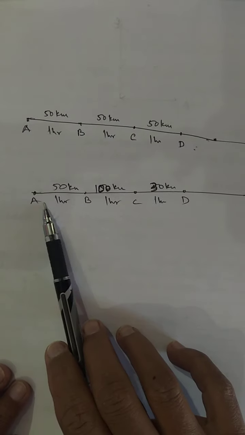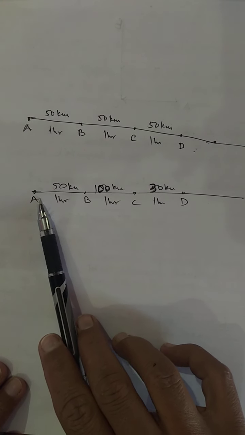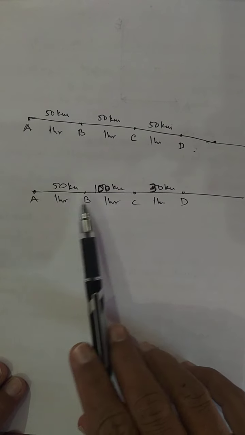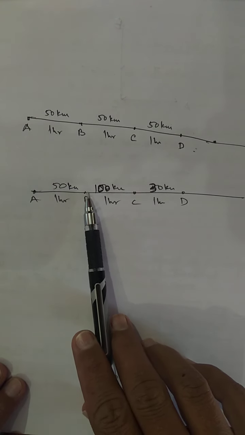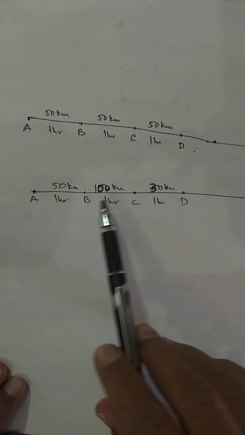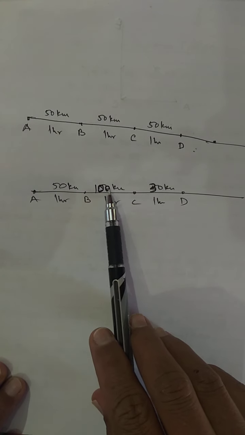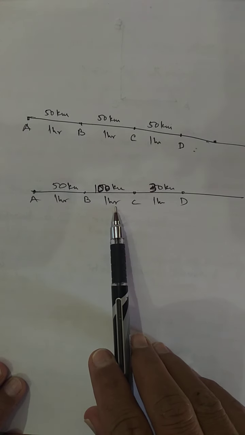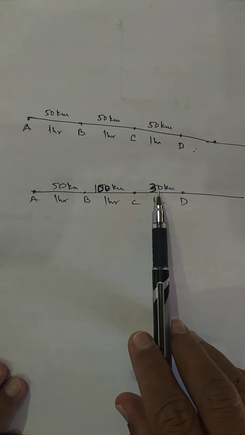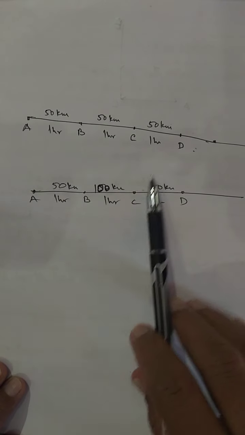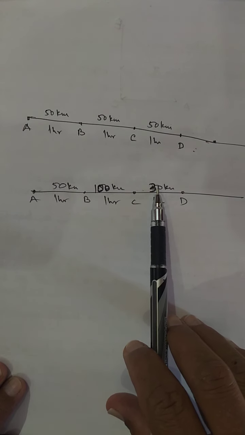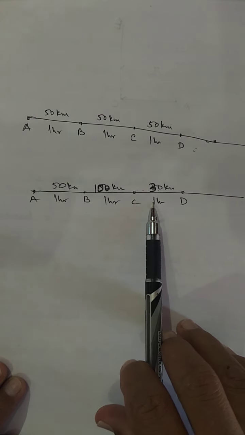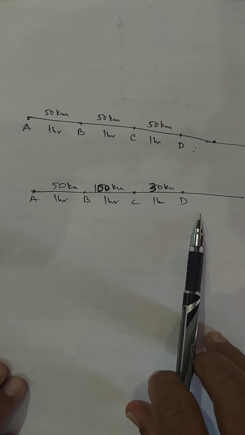non-uniform motion. Suppose the same vehicle is moving from A to B, that is 50 km in 1 hour, and next it is not a crowded area, it is a highway, so it is covering another 100 km in 1 hour. Next again from C to D, it has come under crowded situation or in traffic. Now in the next hour it is covering 30 km. So this is non-uniform motion.